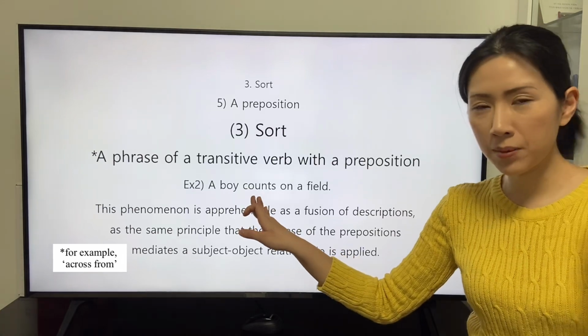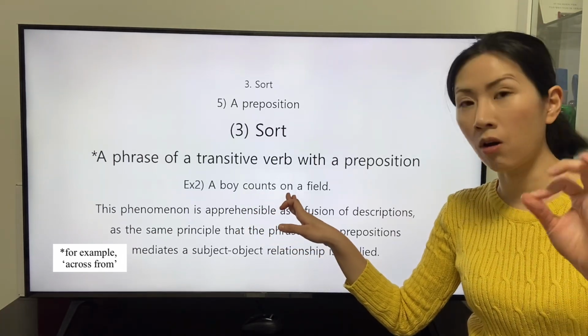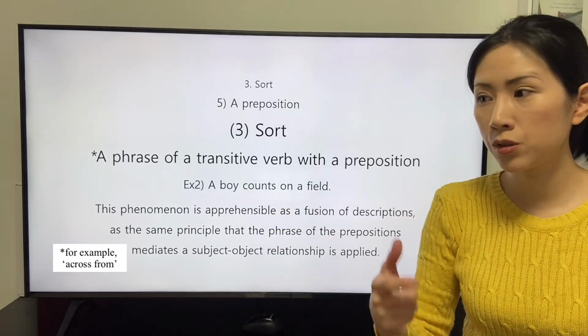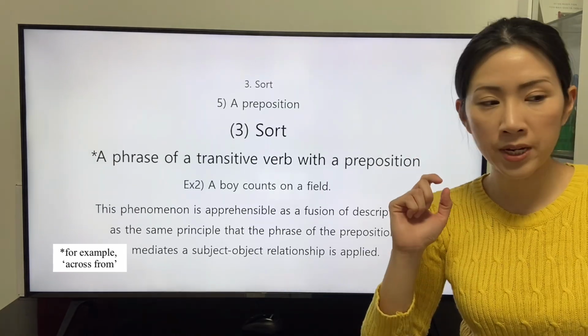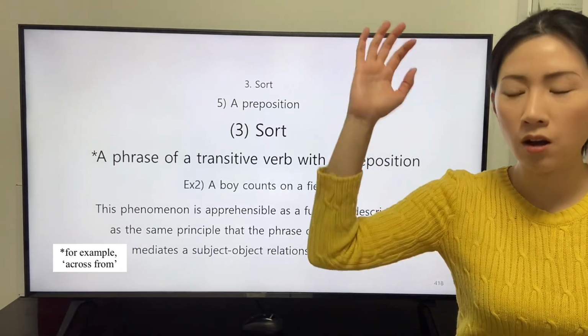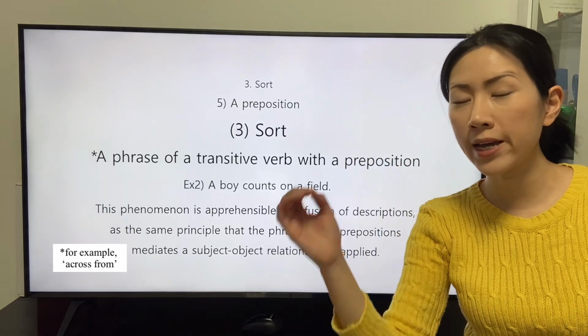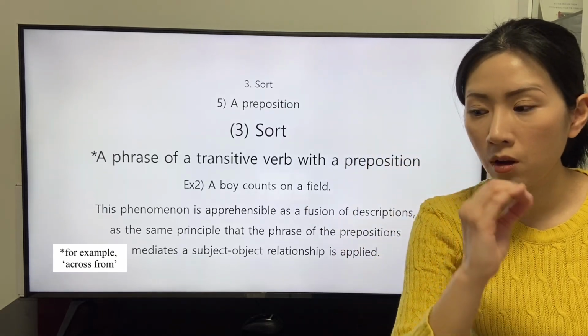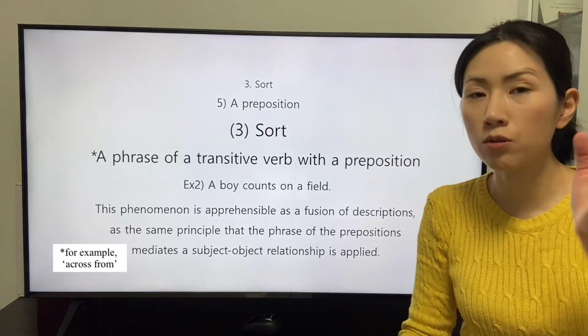The transitive verb count and the preposition on are fused into a unit to mediate only one subject-object relationship, just like the phrase of the prepositions across from.